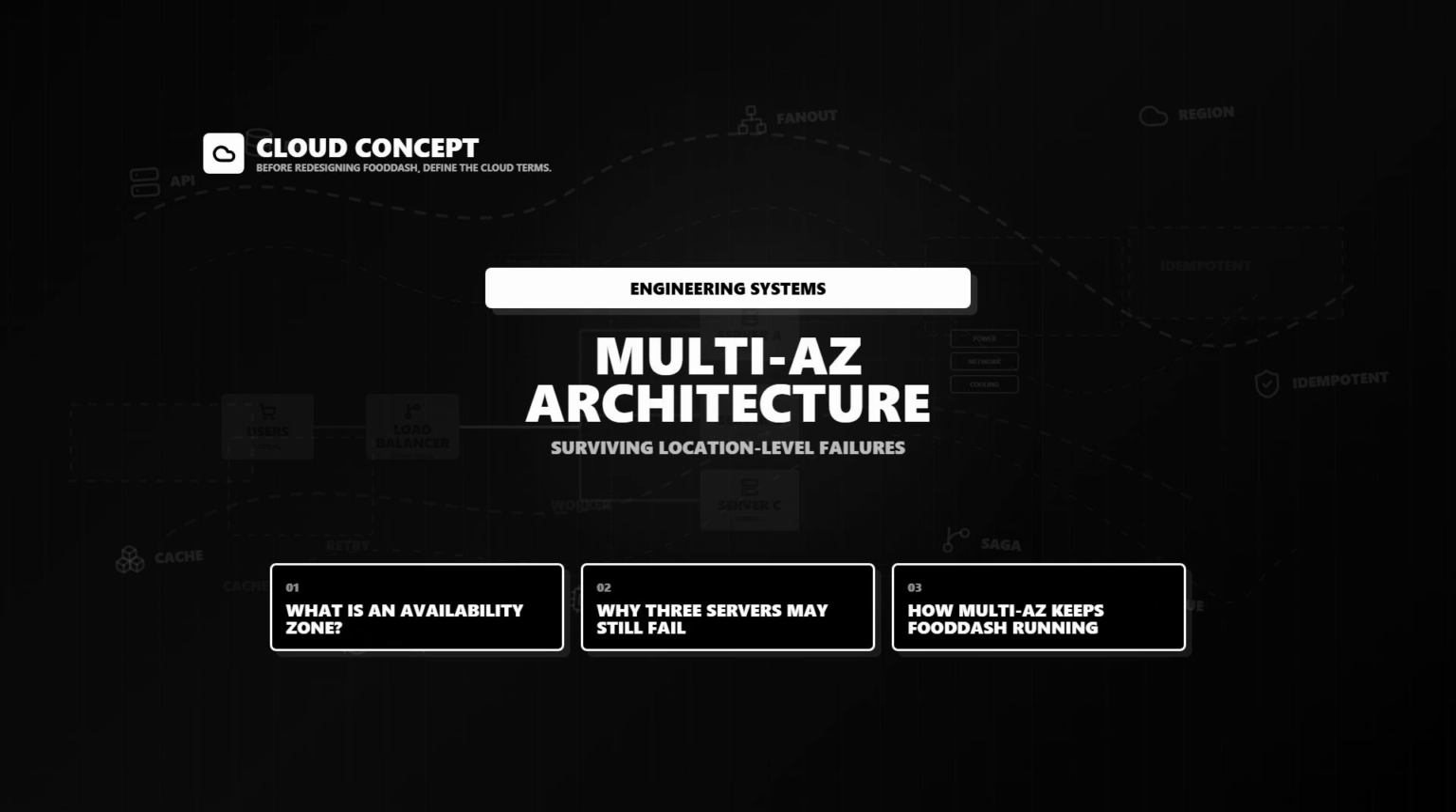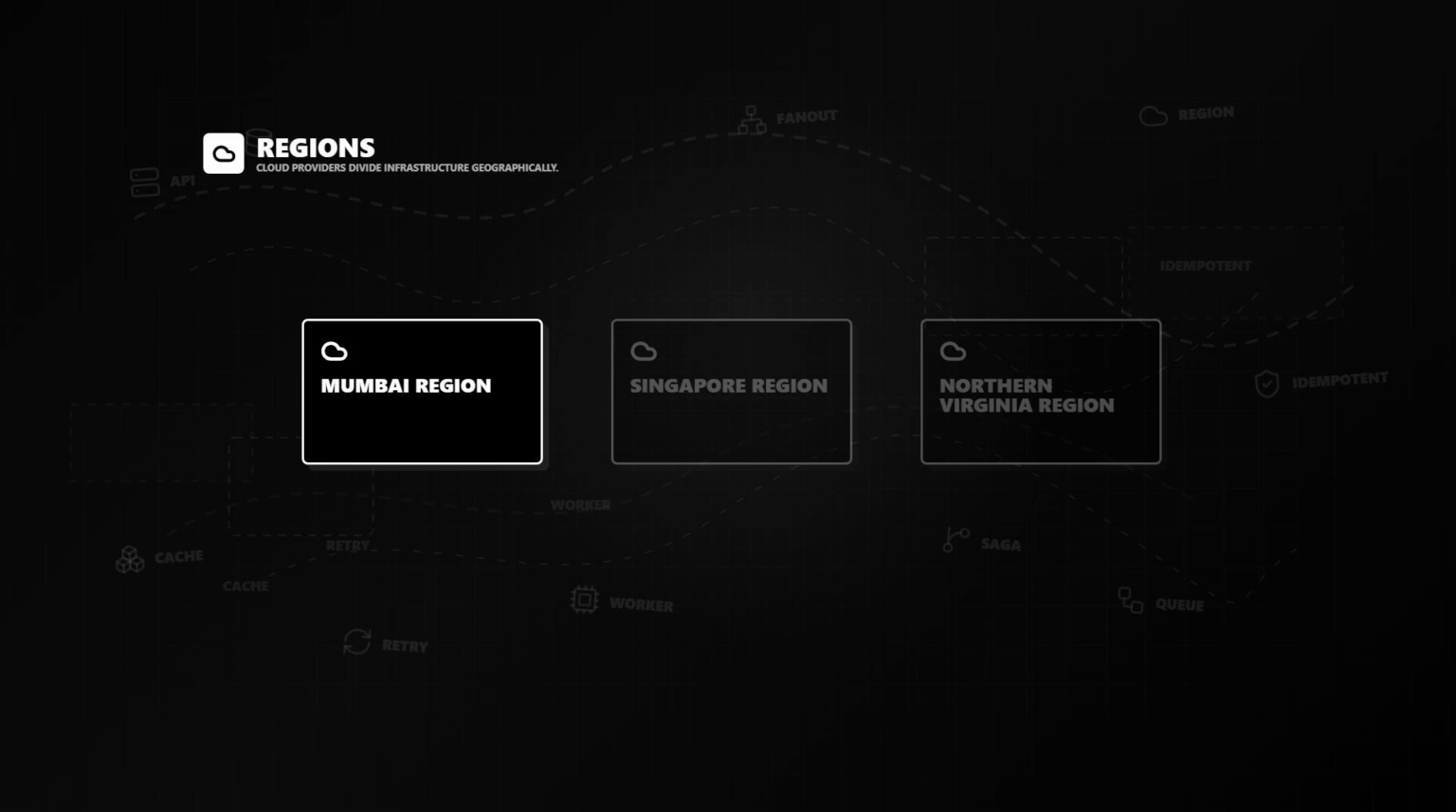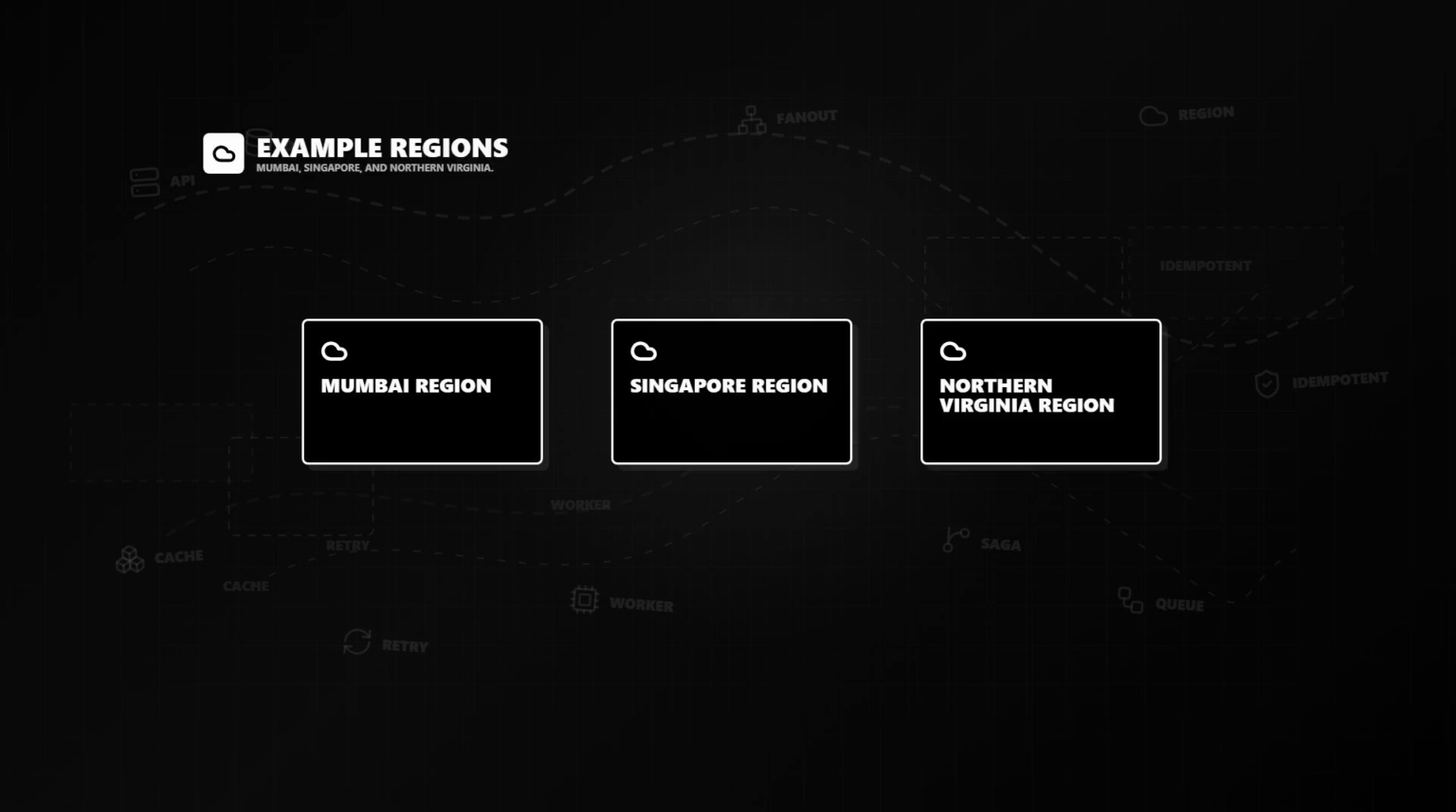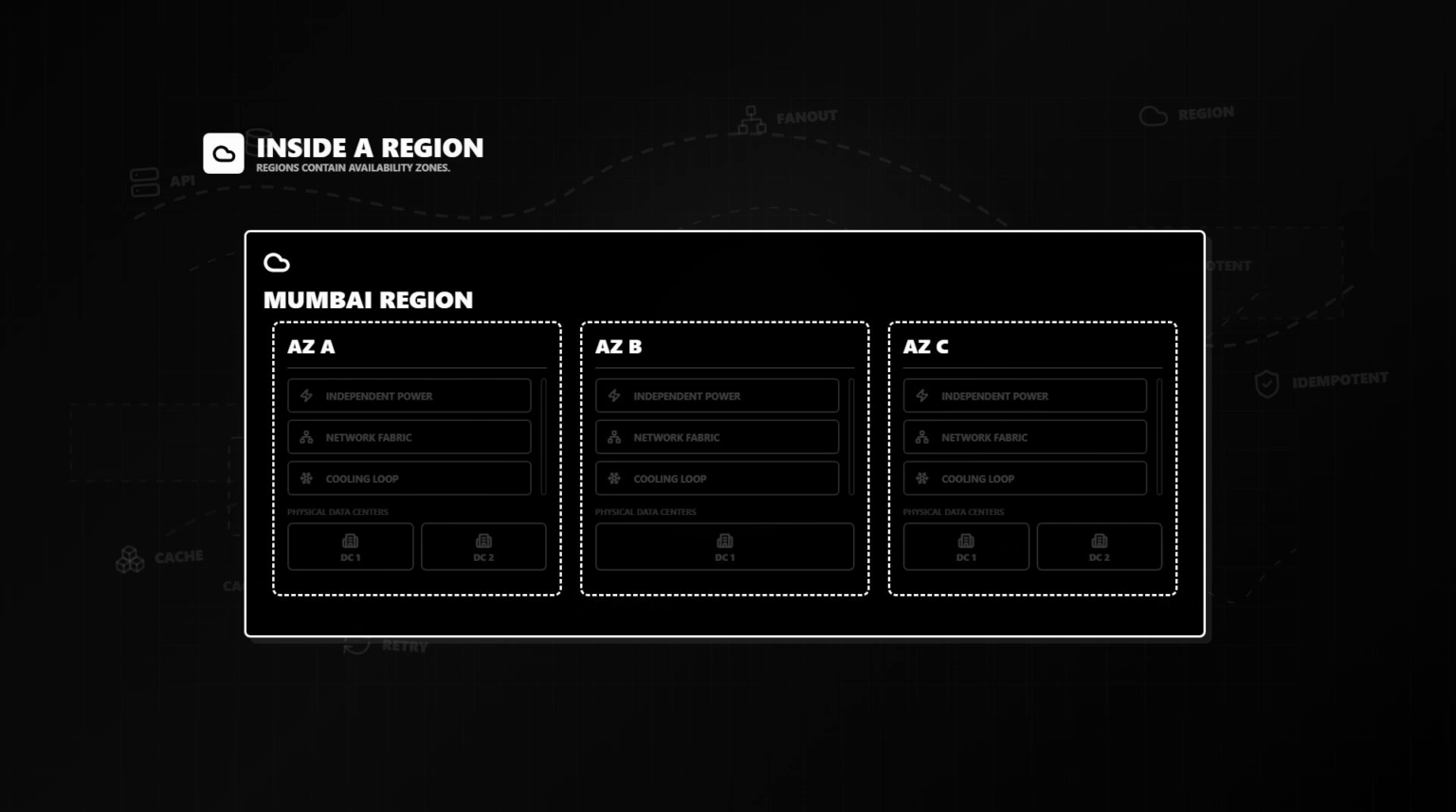Before we redesign FoodDash, let us first understand an important cloud concept. Cloud providers divide their infrastructure into geographical areas known as regions. For example, a cloud provider might operate regions in Mumbai, Singapore, and Northern Virginia. Each region is then divided into multiple isolated infrastructure locations called availability zones.